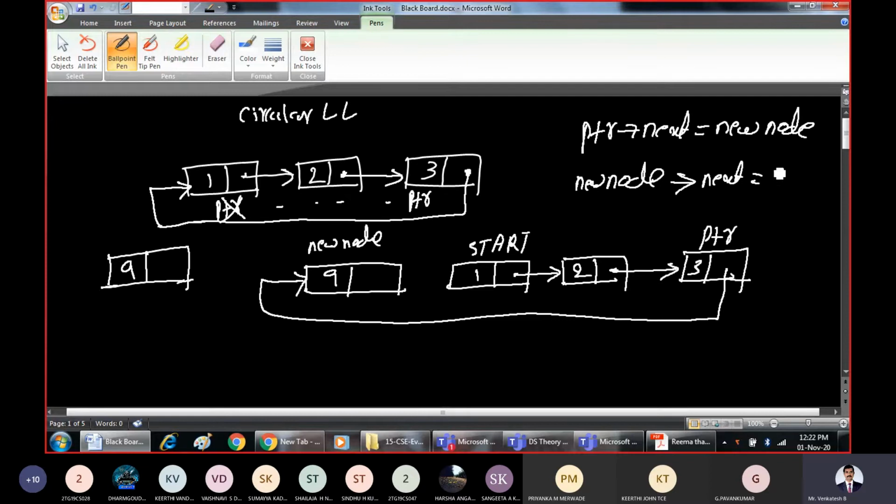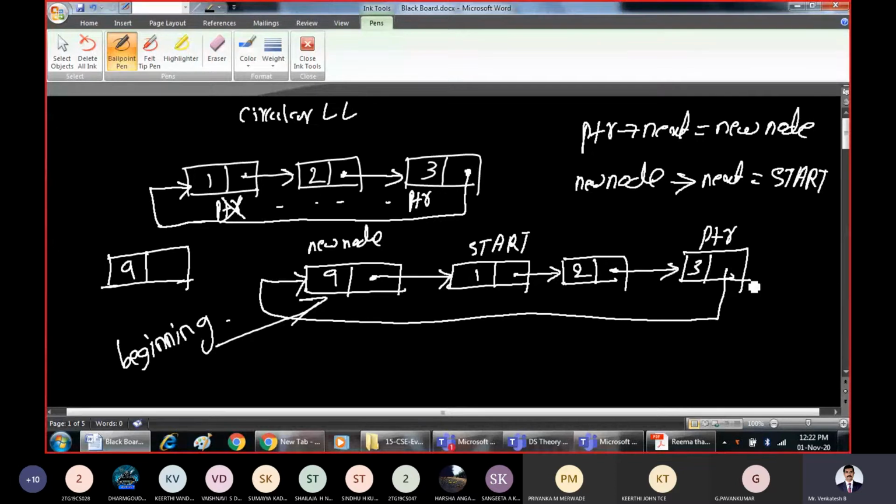New node pointer next should be pointing to start. So we have successfully inserted a new node at the beginning of the linked list. That is how the insertion will take place at the beginning.